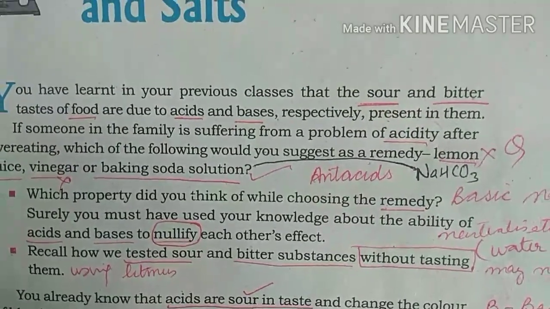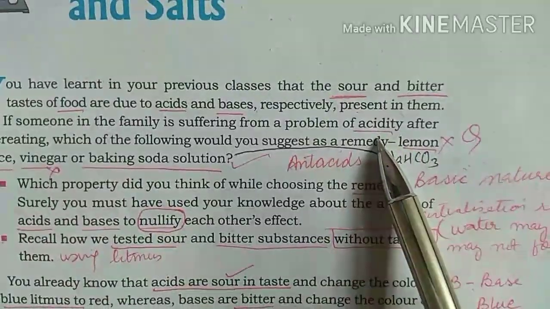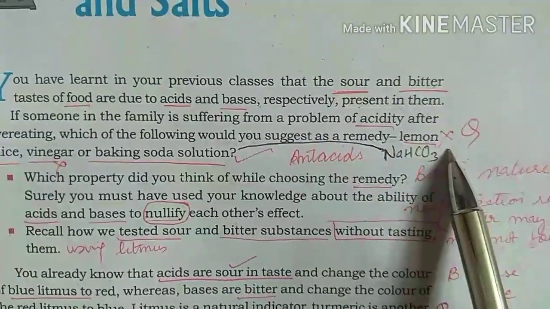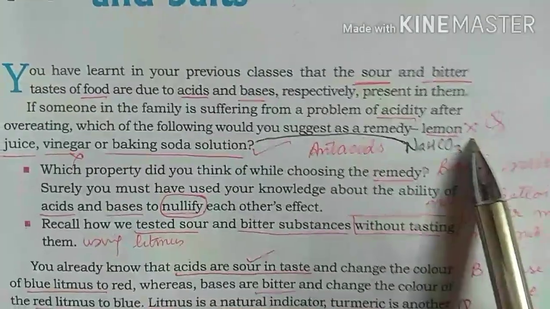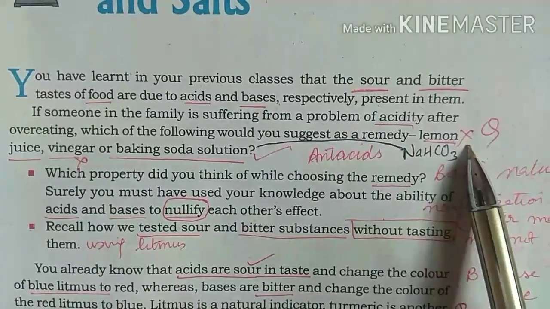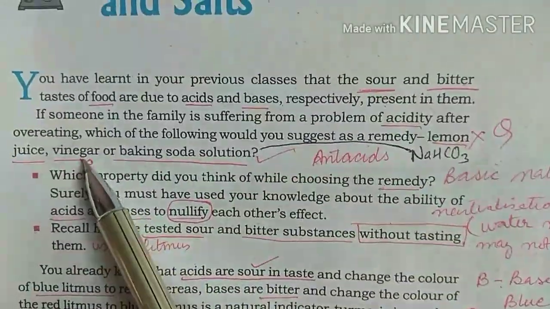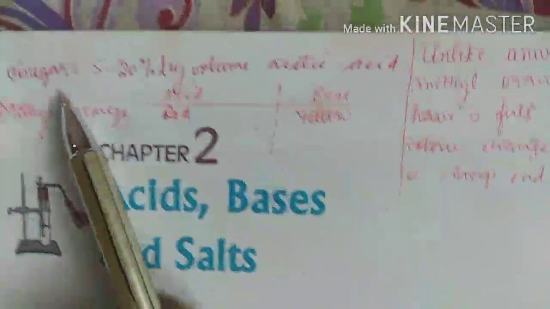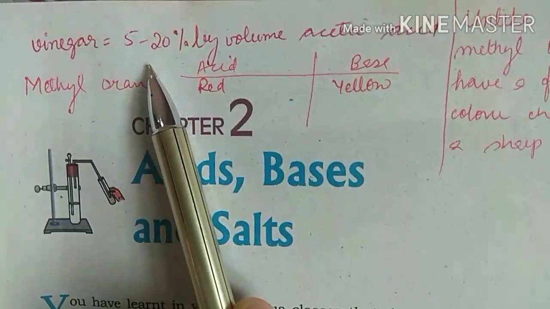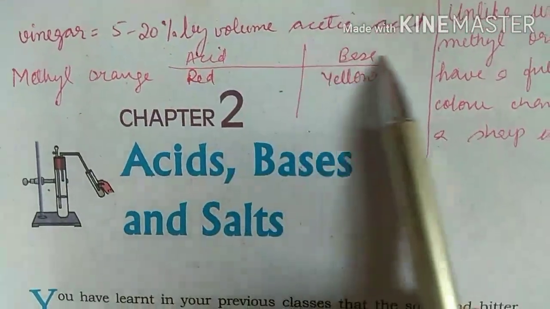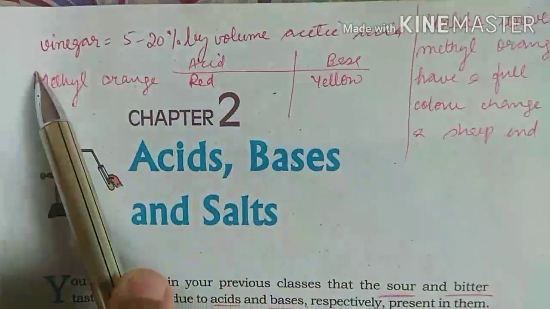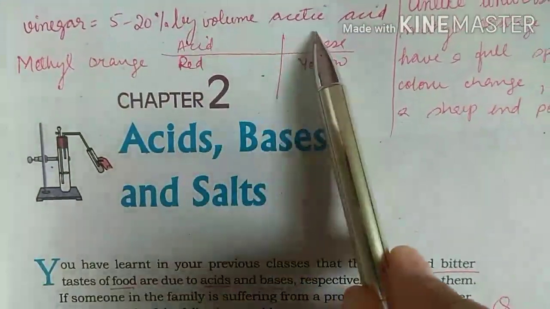So if a person is suffering from acidity due to hydrochloric acid, then obviously we cannot give that person lemon juice, because lemon juice itself contains acid. We cannot give that person vinegar, because vinegar is also an acid. You can note down from here, vinegar is 5 to 20% by volume acetic acid. So again the possibility of using vinegar is ruled out.